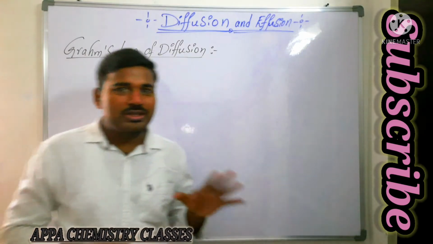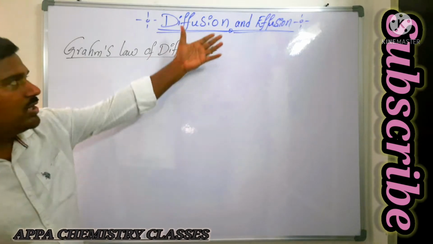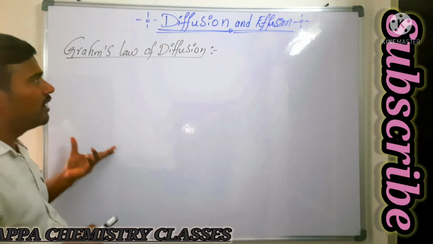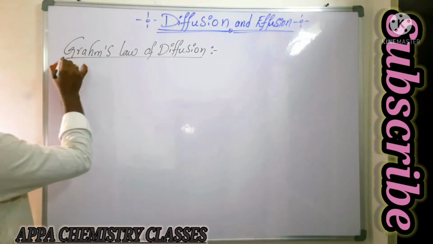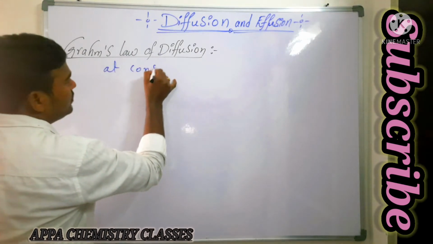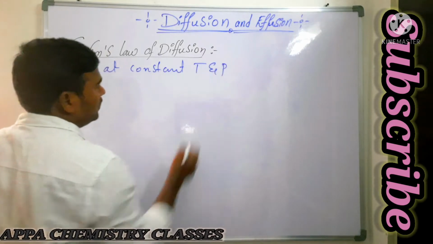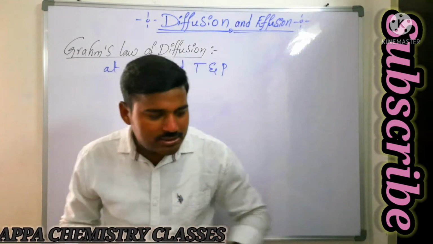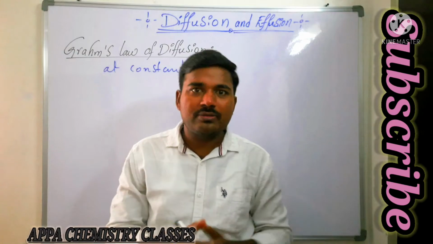I think you have got some information about what is meant by diffusion and effusion. Next we are going to see the law that explains diffusion and effusion, that is Graham's law of diffusion. According to Graham's law of diffusion, at constant temperature and pressure, the rate of diffusion is nothing but the distance traveled by a gas in a certain time.